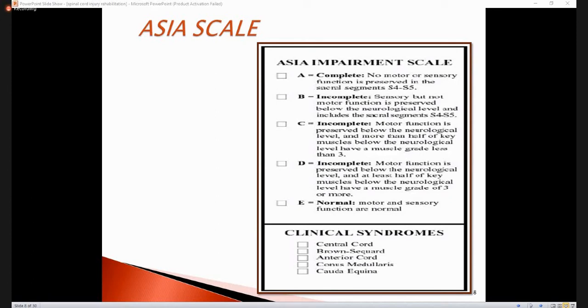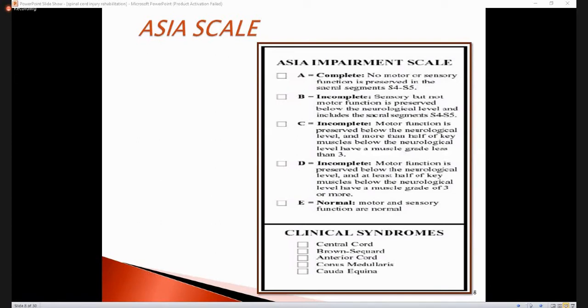From B onward, it's an incomplete injury, but in B, only sensory is intact. From C onward, sensory and motor are intact, but in C, the key muscles are in grade 2, and in D, half of the key muscles below the neurological level are in grade 3 or more.